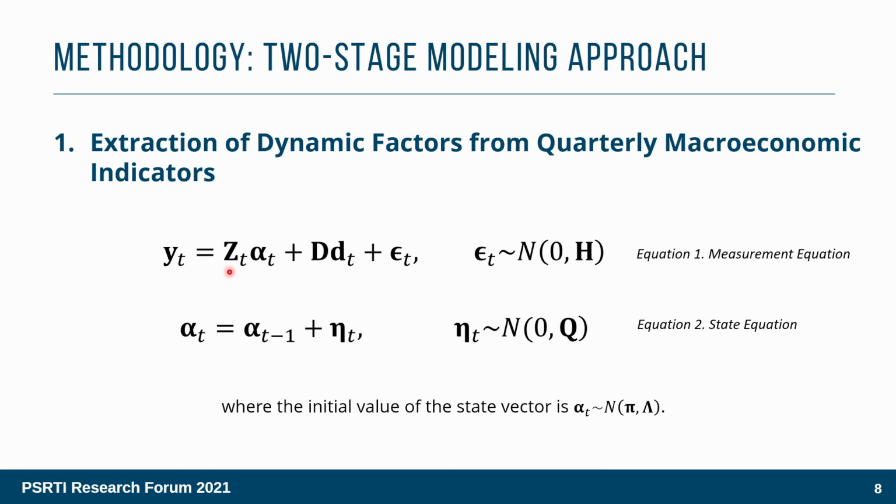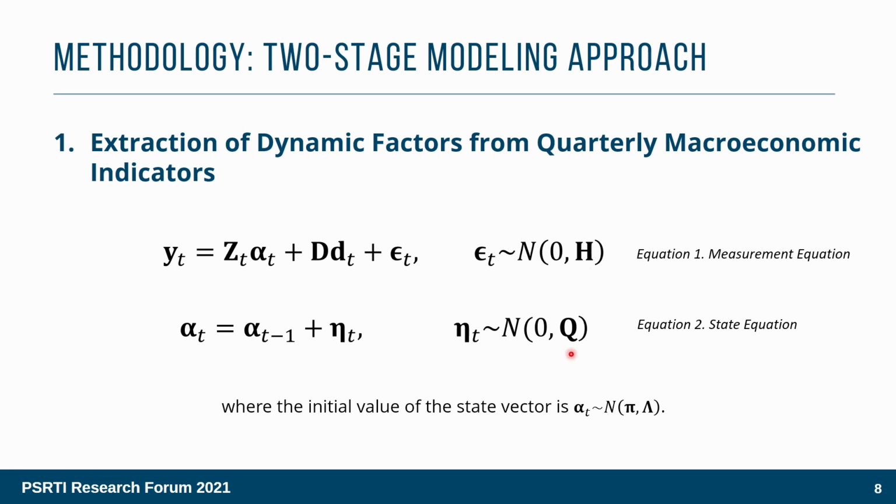Z sub t is the matrix of factor loadings, which can also be time varying, but in this study, we assume it to be time invariant. The covariance matrix of epsilon t, which is H, is assumed to be unconstrained to allow for cross-correlations among the variables in a particular group in y sub t. This can be modified to be diagonal, which forces all cross-correlations to be explained by the dynamic factors. Nonetheless, we use a more general assumption in our initial model.